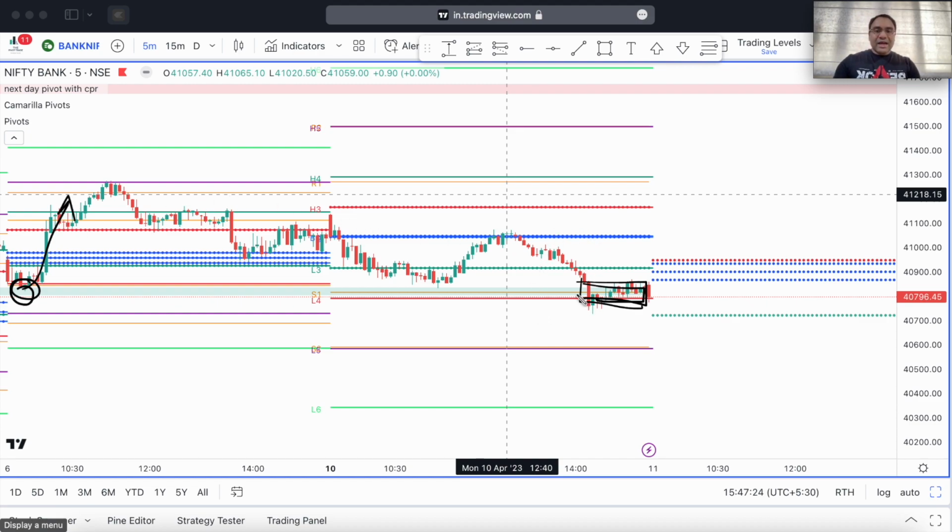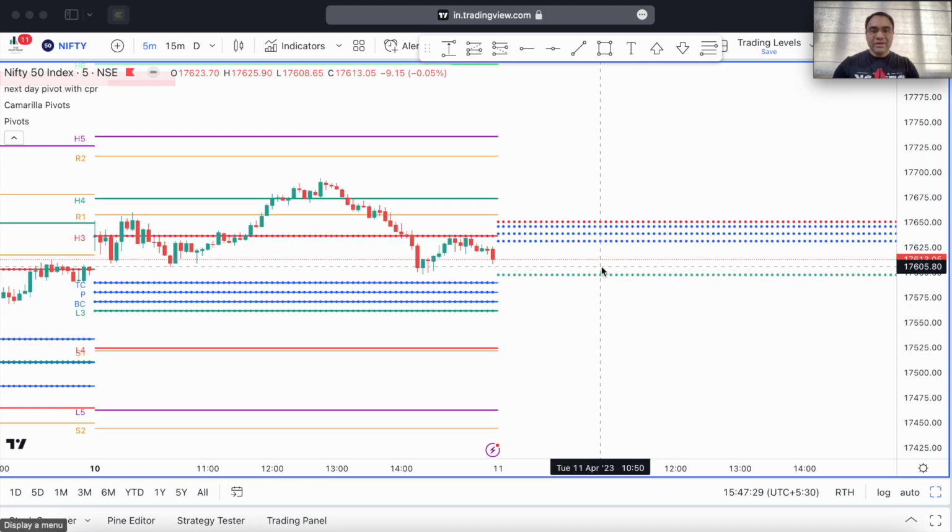So in spite of the fact that Bank Nifty has closed below its CPR, I am still bullish on the market, and I will still have a bullish outlook tomorrow. Meaning if price really opens somewhere here below the CPR in Nifty, then my bullish bias will be rejected. Then I might see what kind of candle the first candle is, and if it's a red candle and the price actually goes back and hits the H4 level, I will see if I find some sort of reversal candlestick pattern at the H4 level, which I can then go in for a short trade. Then we can initiate the short trade there.